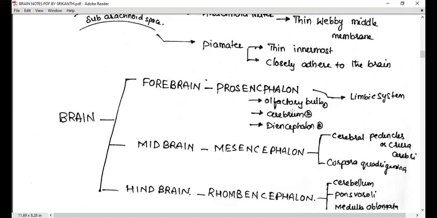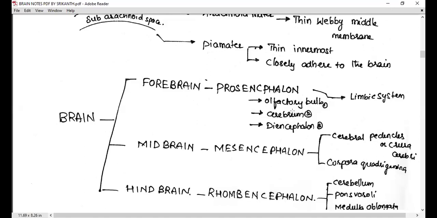Don't only read. I'm not saying don't read, but only reading is not at all the criteria. After reading, come back to this first page and try to say something. Diencephalon: in the epithalamus, what are the issues? Anterior choroid plexus and pineal body. Issues in the hypothalamus, a lot of issues are there: satiety center, thermoregulatory center, osmoregulatory center, and it also secretes neurosecretory hormones and hormones that control the pituitary gland. It has a connection with the pituitary gland through the infundibulum. That all should come to mind.